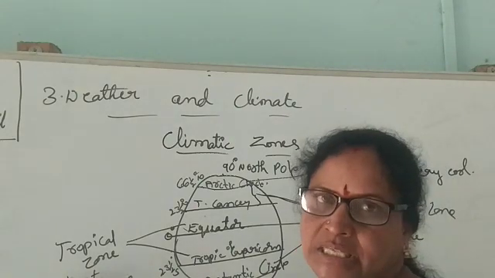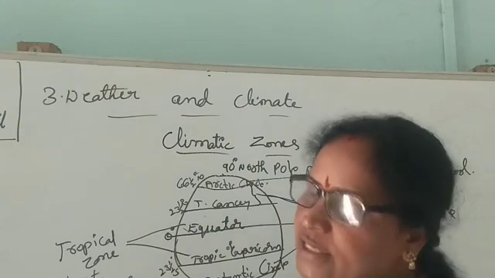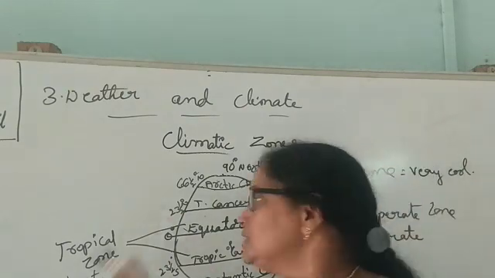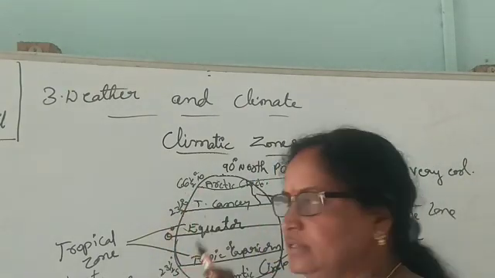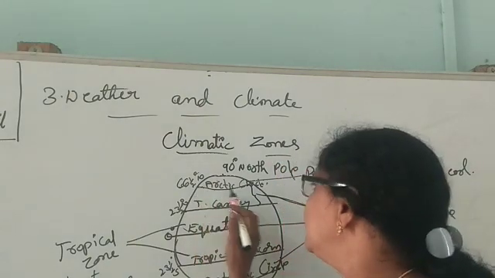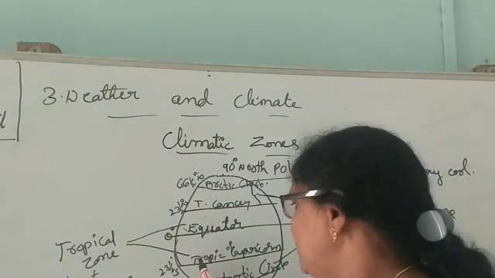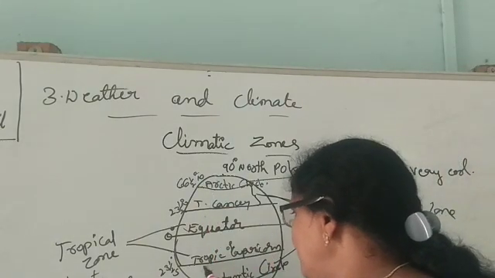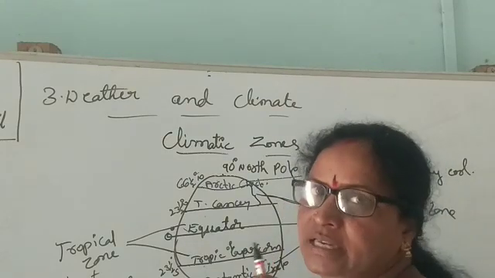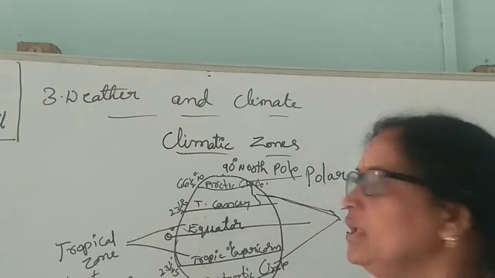The climate in these places is very hot. And from 23.5 degrees to 66.5 degrees on both sides, the north side and south side, these places are called the temperate zone. From the Tropic of Cancer to the Arctic Circle, and from the Tropic of Capricorn to the Antarctic Circle, these places are called the temperate zone.